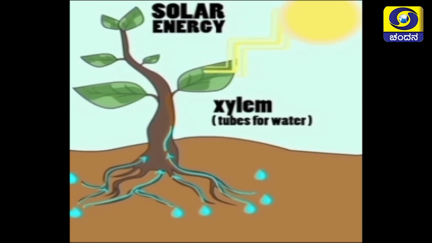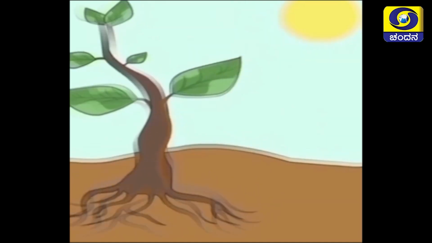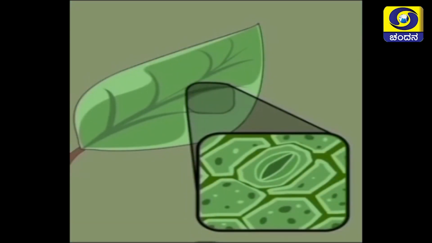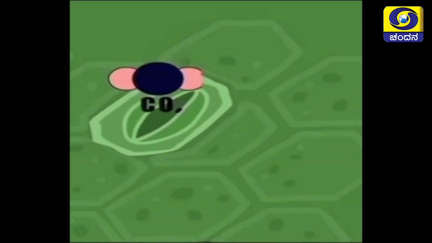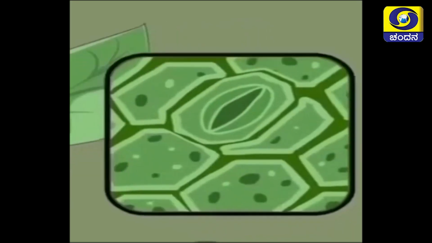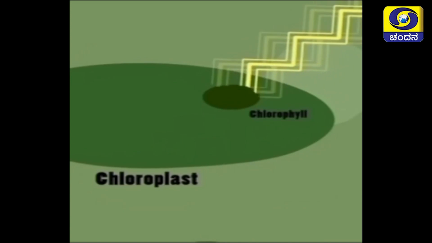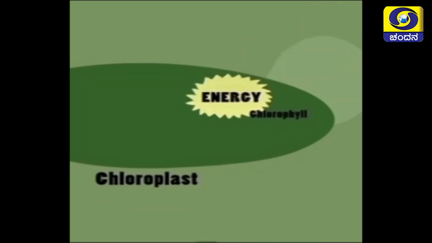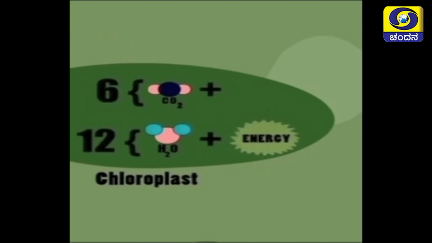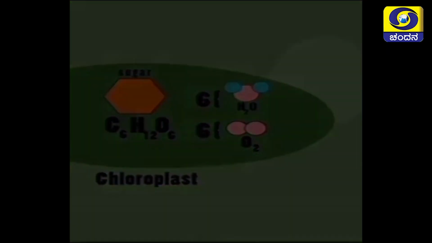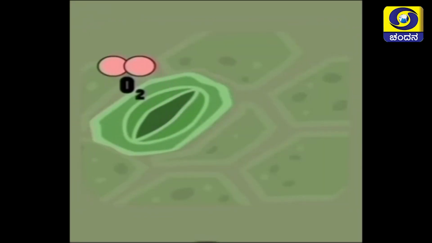During photosynthesis, plants absorb solar energy and water and also absorb carbon dioxide through the stomata present in the leaves. In the presence of chlorophyll pigment, by utilizing solar energy, water and carbon dioxide, plants prepare their own food in the form of carbohydrates, and oxygen is the byproduct.